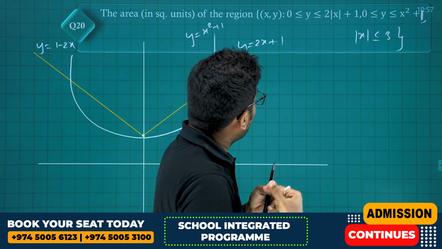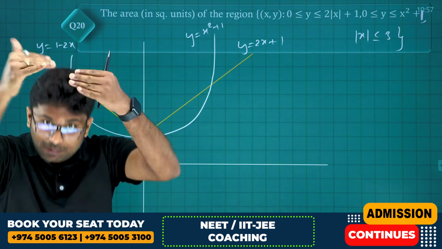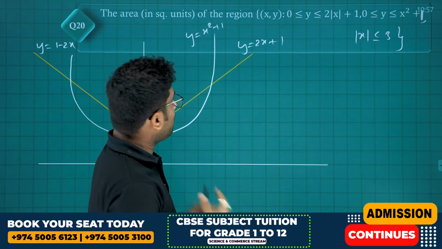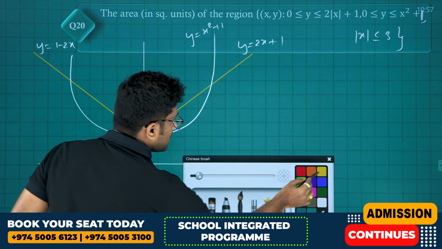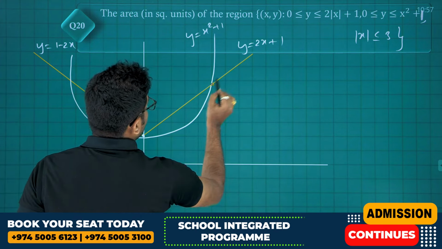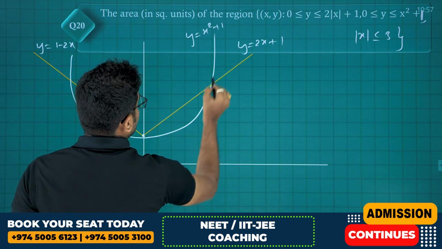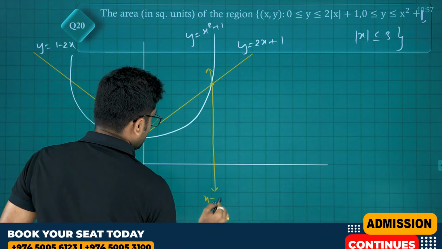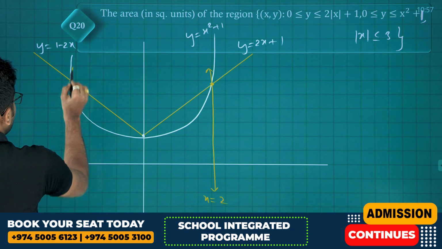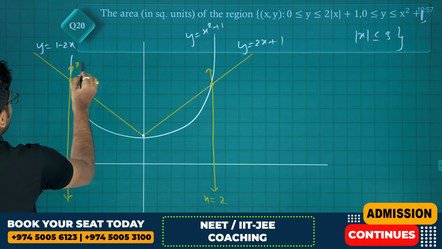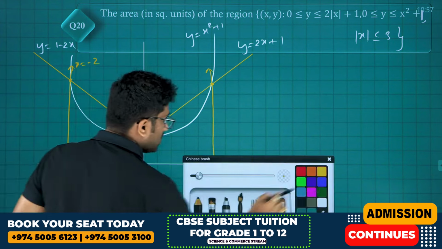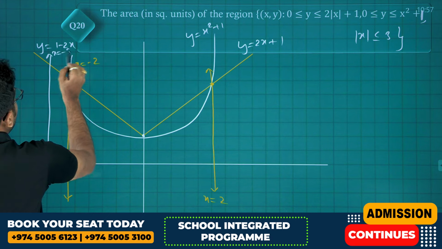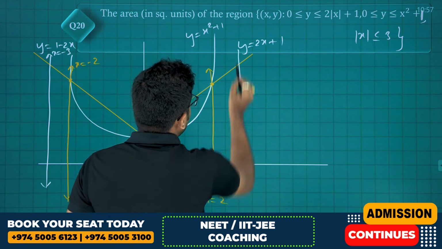But we need y less than or equal to x square plus 1. That means below the parabola. So this region, and below the line. Below parabola, below line. That too from where to where? Minus 3 to 3. Minus 3 to 3. Setting 2x plus 1 equal to x square, this is x equals 2, friends. And this is x equals minus 2, but we need from minus 3 to plus 3. So somewhere here we will have x equals minus 3, and this is x equals 3.